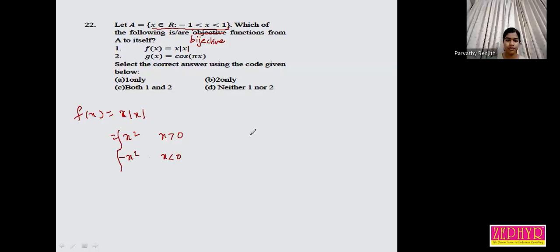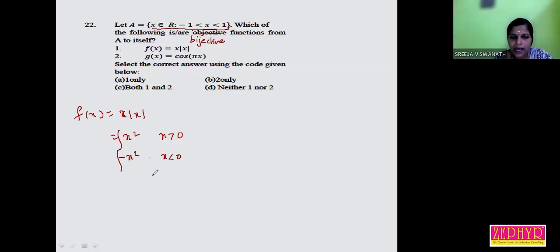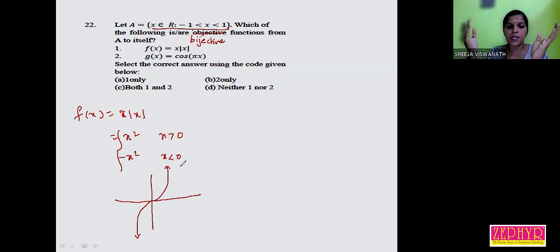Yes, miss. Okay, now we can draw the graph, listen: positive x, x square; negative x, minus x square. This is the shape of the graph. One is a half upward-opening parabola, and for negative numbers it is a downward-opening parabola, x square. Now is it one-one or onto? Bijective function means both one-one and onto. Is it one-one and onto?